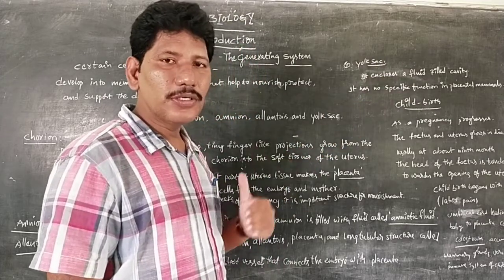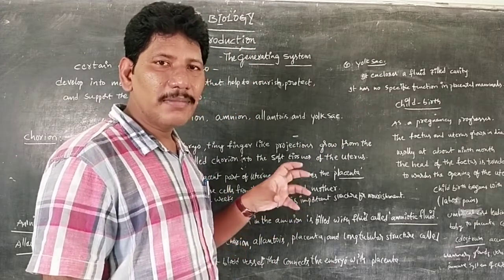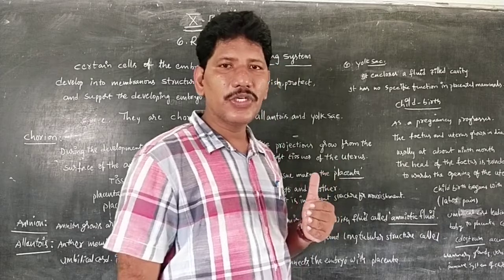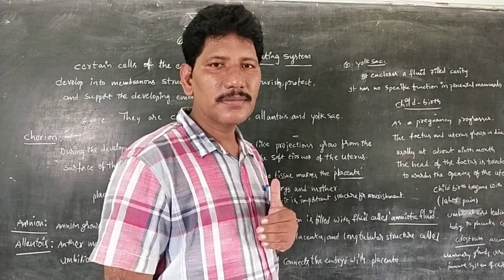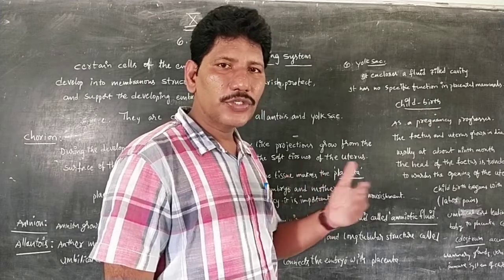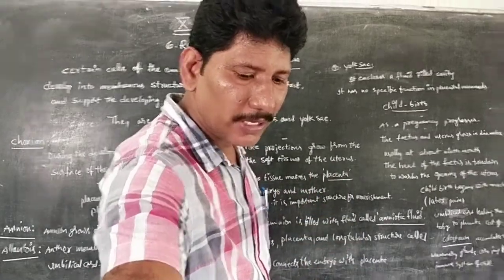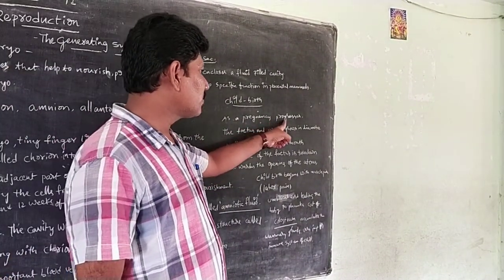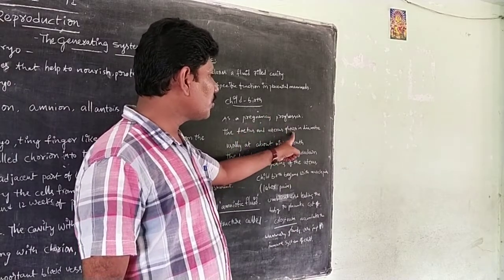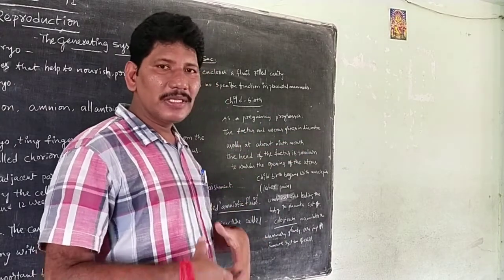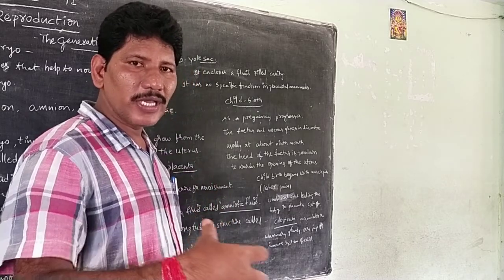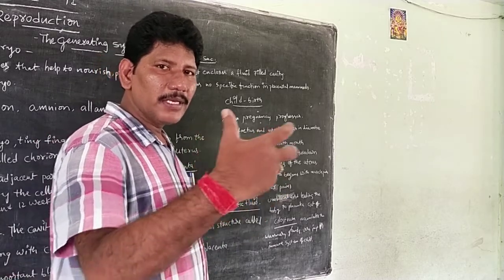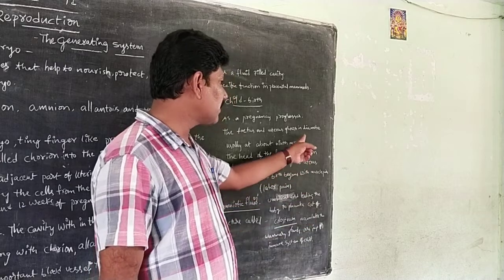Next, we come to childbirth. How does childbirth take place? The pregnancy period in human beings is 270 to 280 days, meaning completion of 9 months. Obviously, it leads to childbirth. So let us come to childbirth. As the pregnancy progresses monthly, the fetus as well as the uterus grows in diameter. From the first month to the 9th month, and from the third month onwards especially, the baby progresses and the uterus diameter increases.